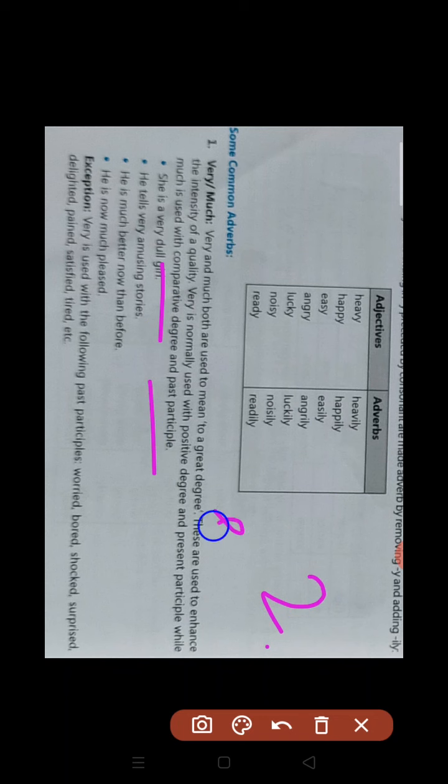And where we have to use much, we use it with the comparative degree or past participle. Comparative degree means the second degree, ending with er or more. With this we use much. If a comparative degree or past participle, meaning the second form of the verb, is there, then we will use much. Some examples are given here. She is very dull girl. Very is used here.